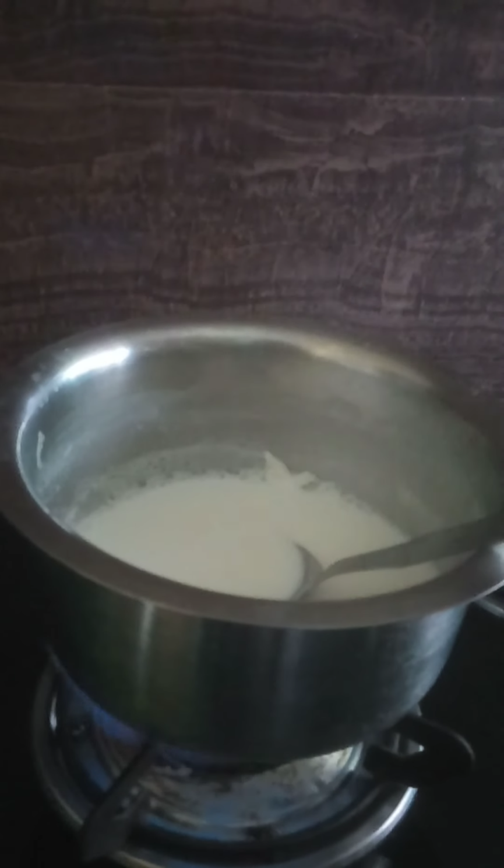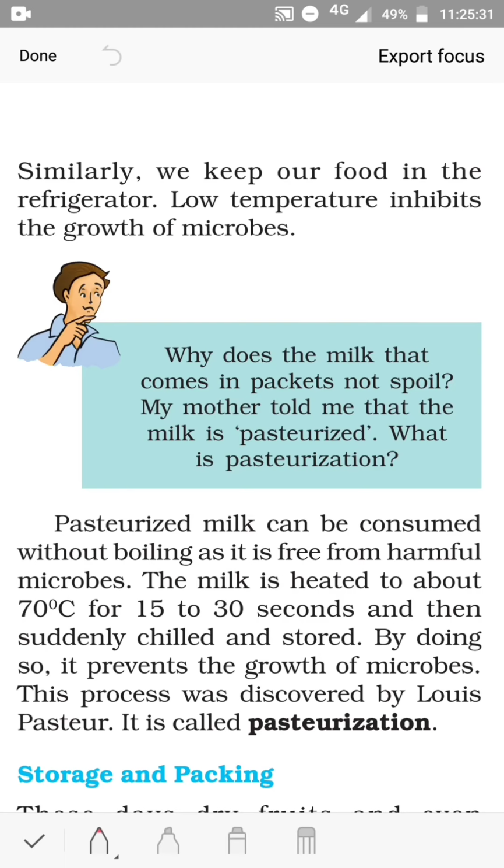Milk is boiled before we use or store it. Actually, boiling kills many microorganisms. Also, keeping in low temperature inhibits the growth of microbes. So, storing milk is by boiling and cooling it.